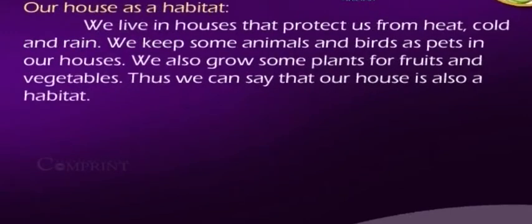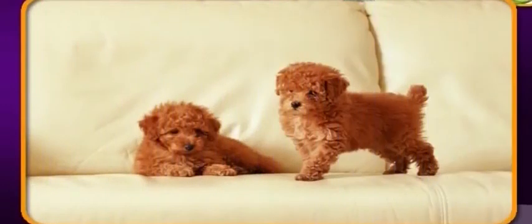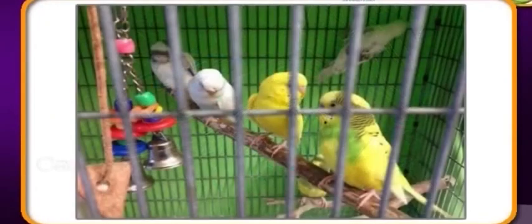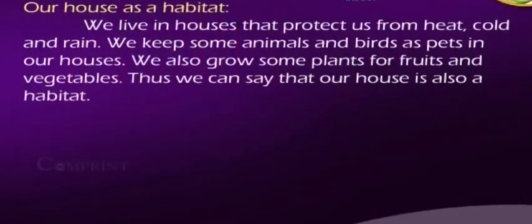Our house as a habitat. We live in houses that protect us from heat, cold and rain. We keep some animals and birds as pets in our houses. We also grow some plants for fruits and vegetables. Thus, we can say that our house is also a habitat.